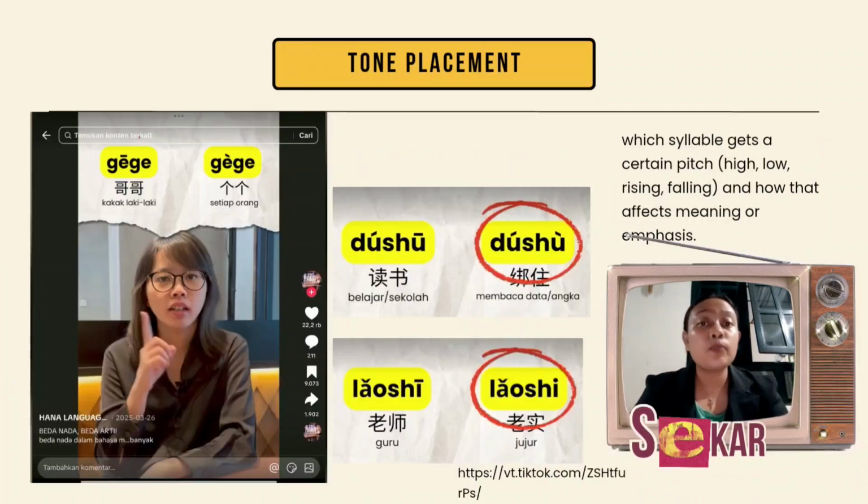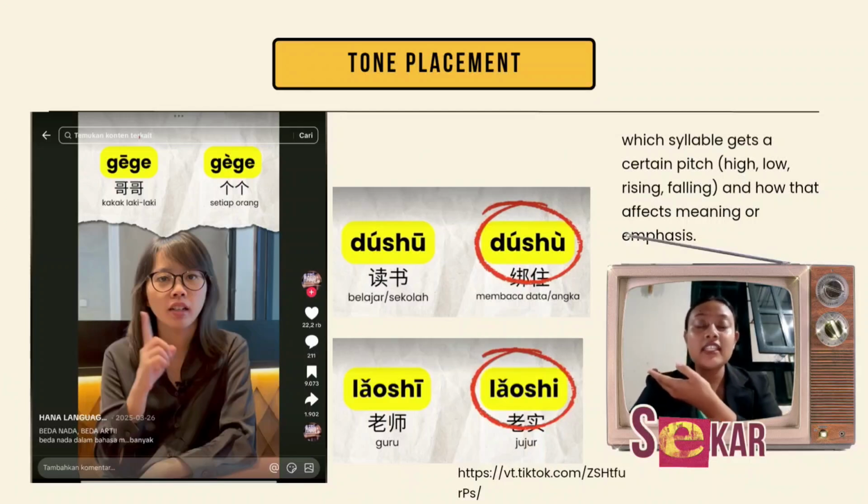And the last is tone placement. Tone placement is which syllable gets a certain pitch, like high or low, rising or falling, and how that pitch affects the meaning or emphasizes the meaning of the word. And for tone placement, I find it a lot in the Mandarin language. So this is the example that I know.